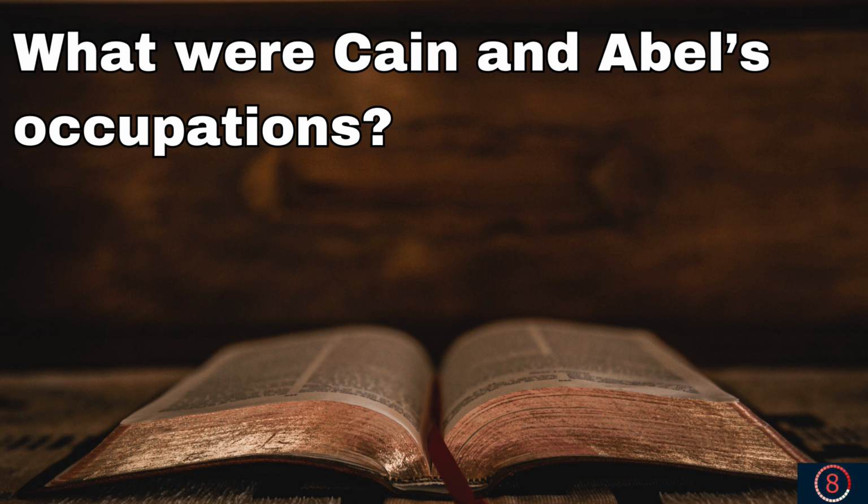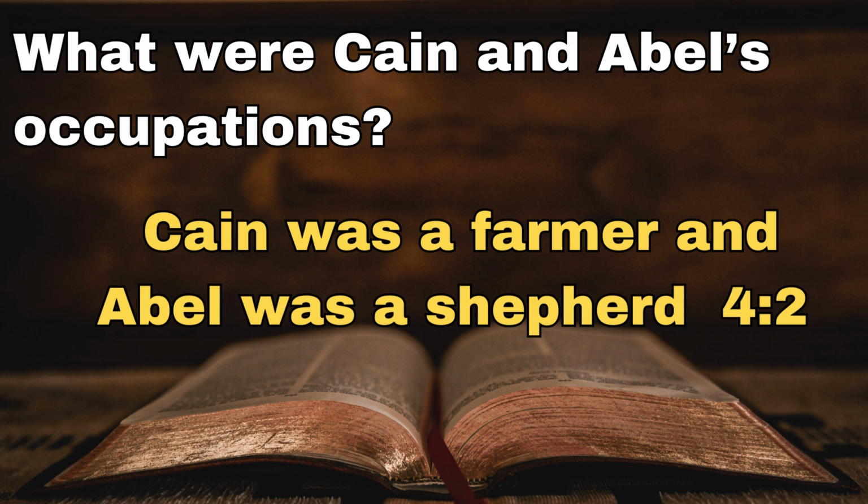Question 7, here's a short answer for you. What were Cain and Abel's occupations? And Cain was a farmer and Abel was a shepherd, according to Genesis chapter 4.